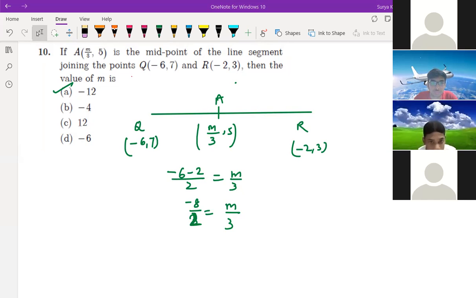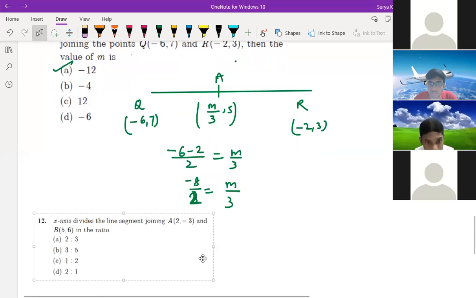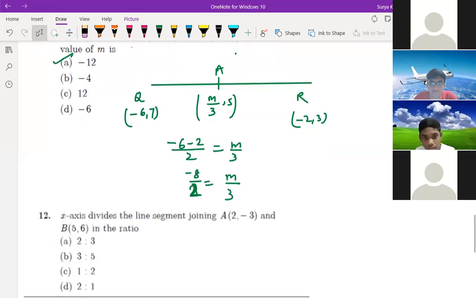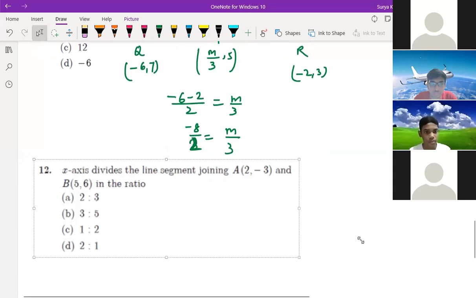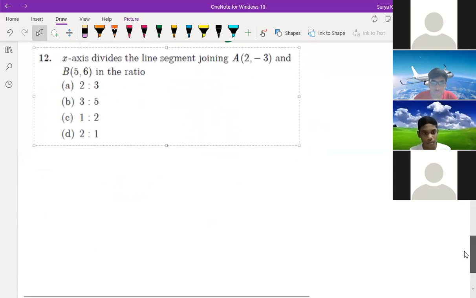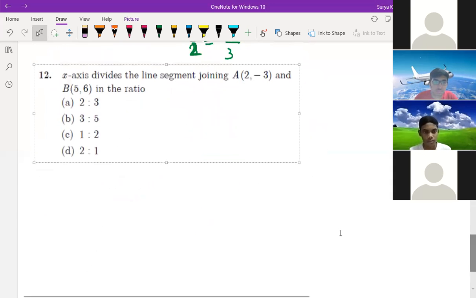Next type of question is: x-axis divides the line segment. The x-axis divides the line segment joining 2, minus 3 and 5, 6 in what ratio? Ratio you should find.